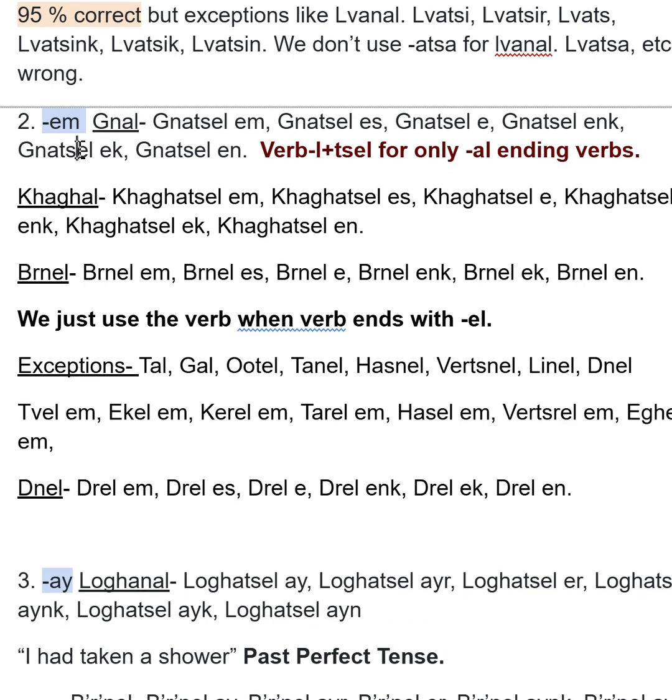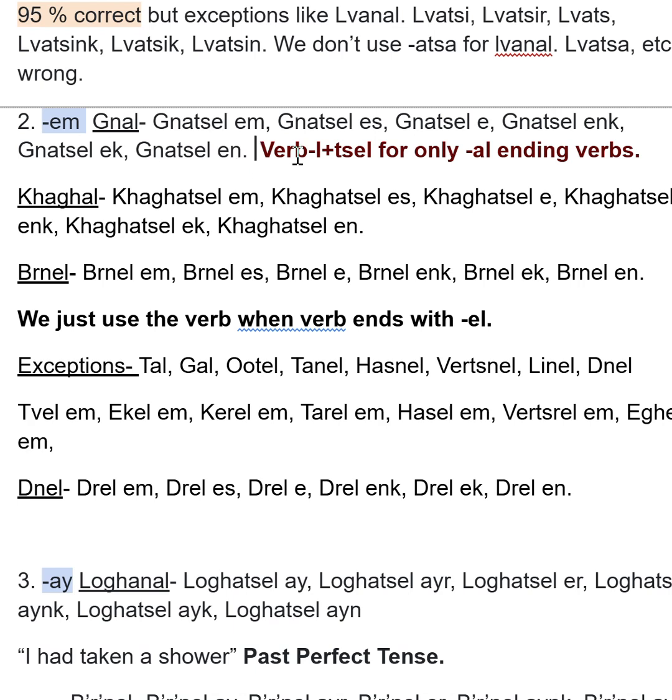Okay, so let's move on to the second tense. For example, let's use ganal. Ganal means to go. Simple. Yes, gnatselem. Tu gnatseles. Na gnatsele.